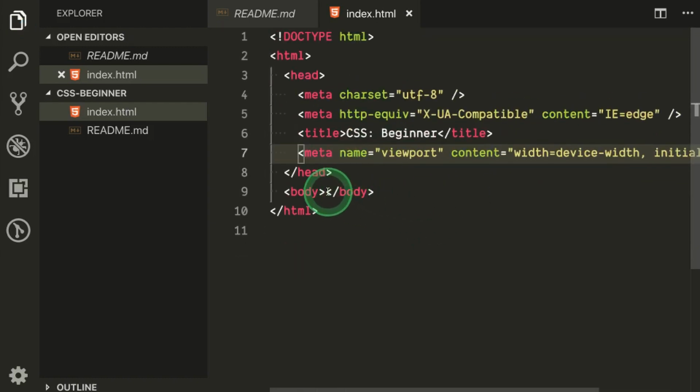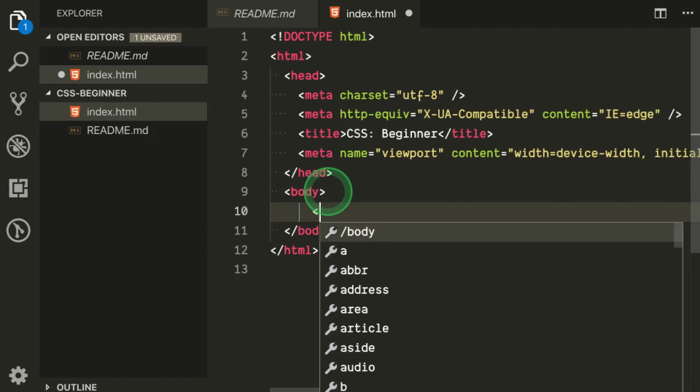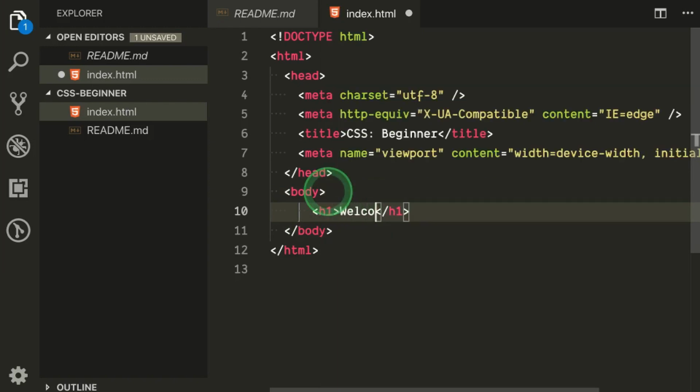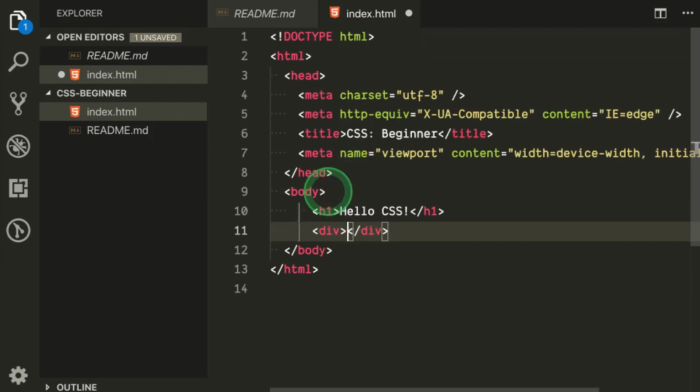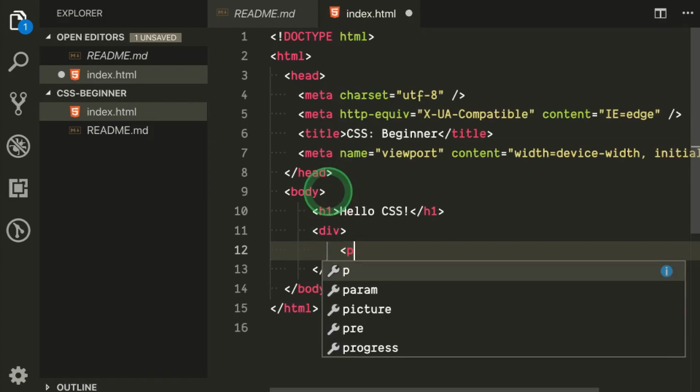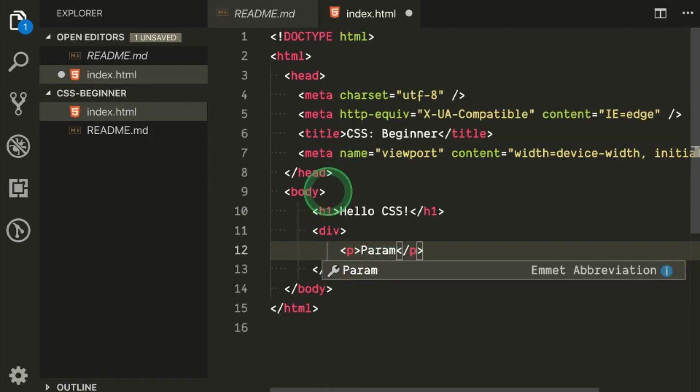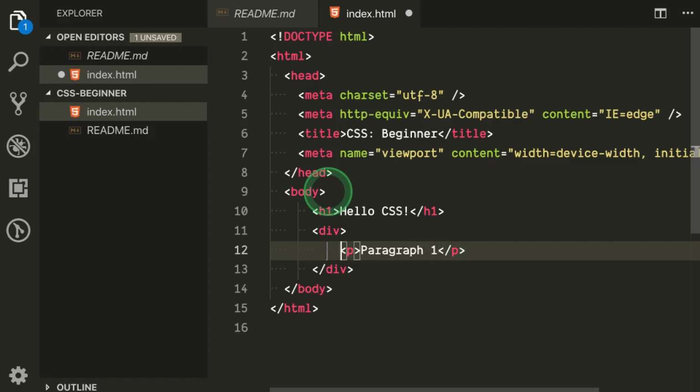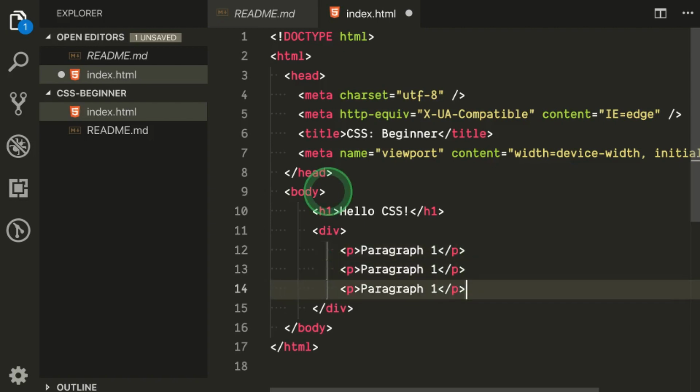nothing here, and let's say I have a header which says hello CSS. Okay, and then I have, for example, a div, and inside that I have, suppose, a p tag. Let's copy this multiple times.